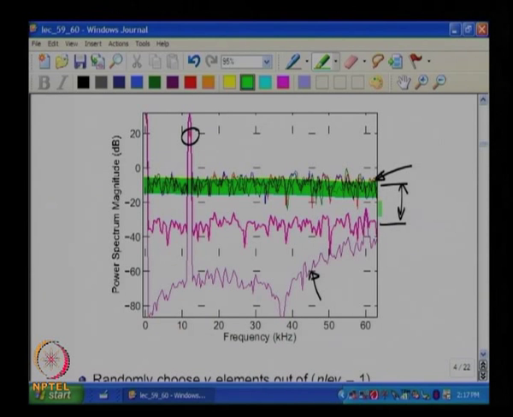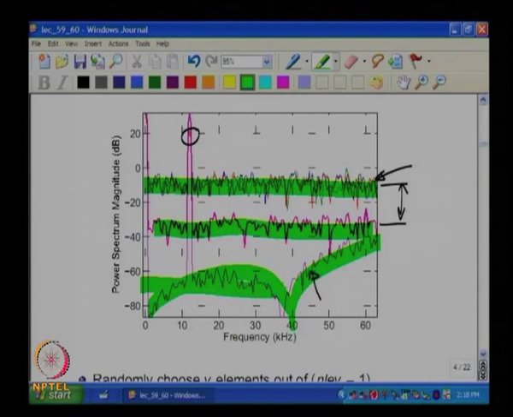One is the uncancelled noise due to mismatch plus the quantization noise, and clearly if the quantization noise is way below this mismatch noise, you will be limited by mismatch, and as you can see the penalty is actually quite a lot. So, if you say that this is the average kind of noise floor in the signal band, you see that with mismatch even after randomization you are about 30 dB worse, that is 5 bits worse.